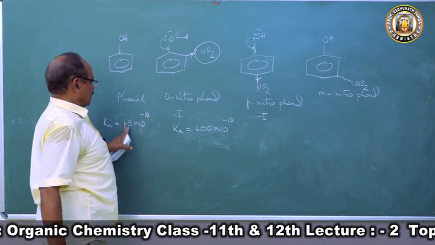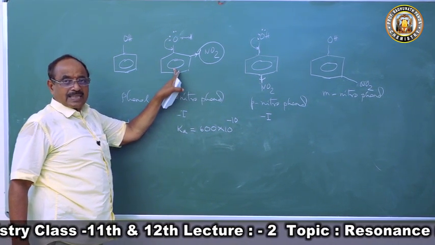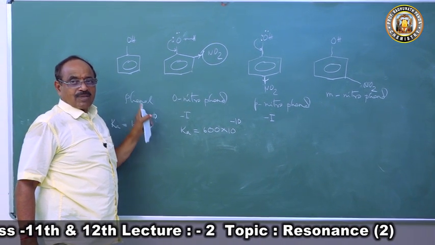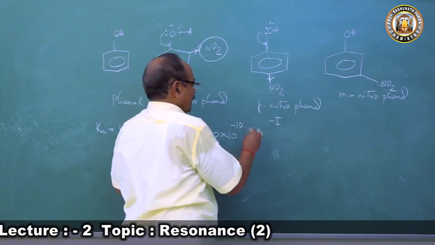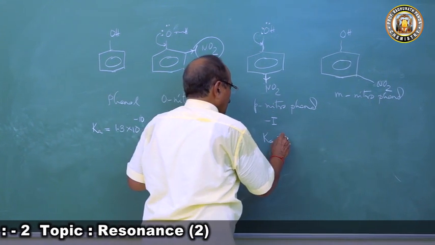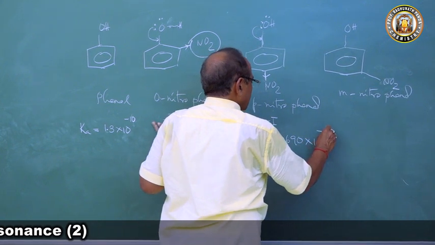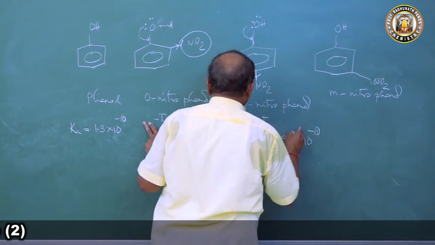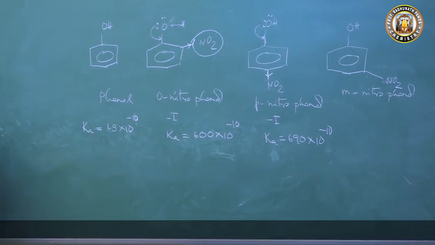You see, ortho-nitrophenol is almost 600 times more acidic than phenol. If you come to para, the dissociation constant comes to 690 into 10 to the power minus 10. So para-nitrophenol is more acidic than ortho-nitrophenol.